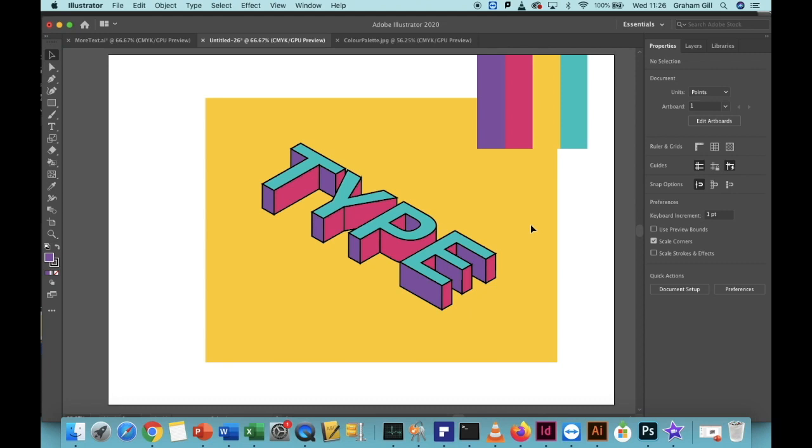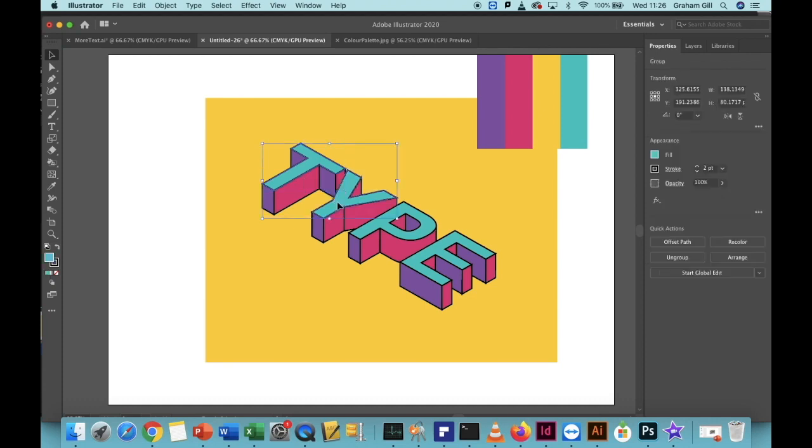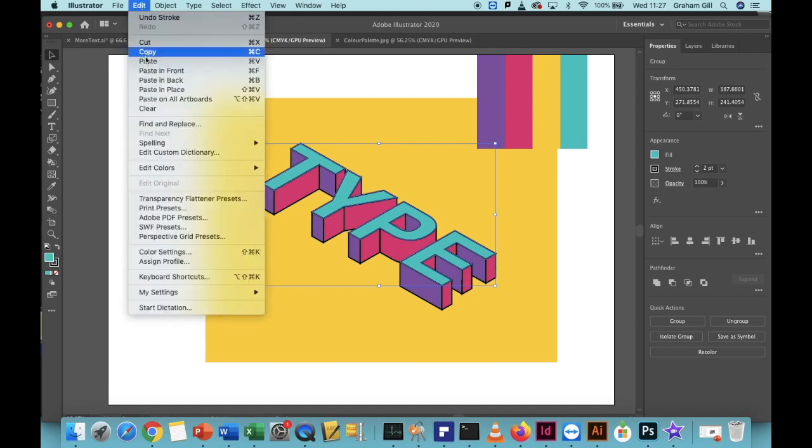Now we're going to add some shading. To do this, hold the shift key and click on the green portions of the text, the T, Y, P and the E. Now click Edit, Copy, Edit, Paste in Front.